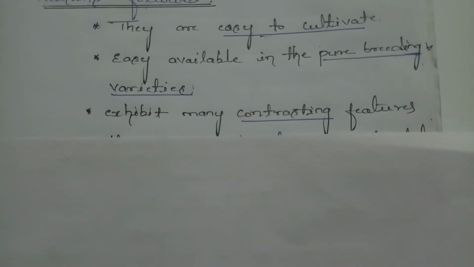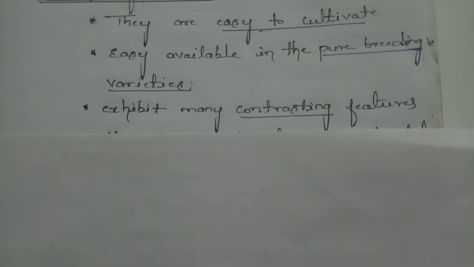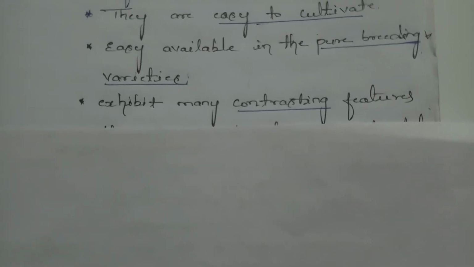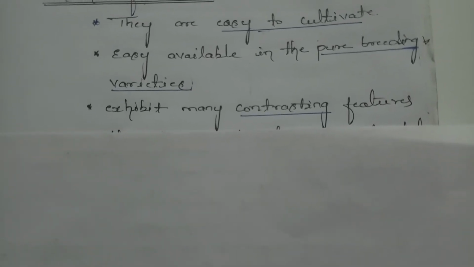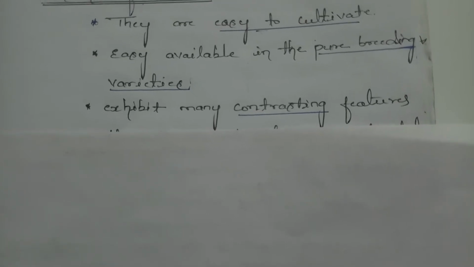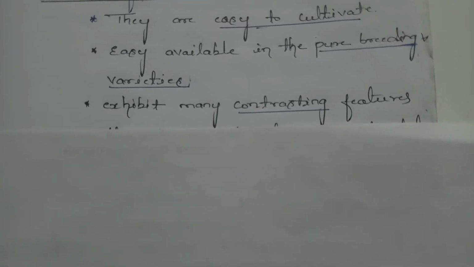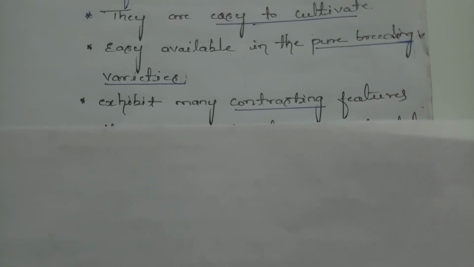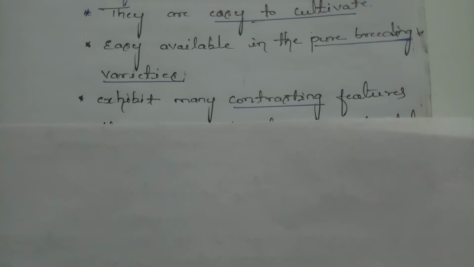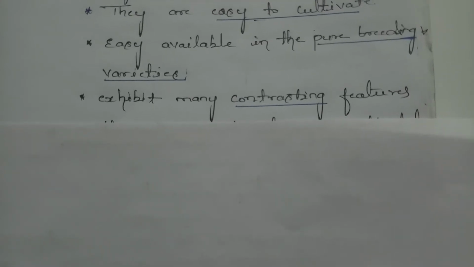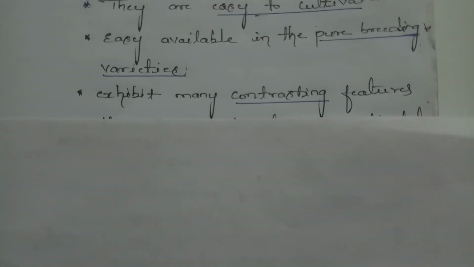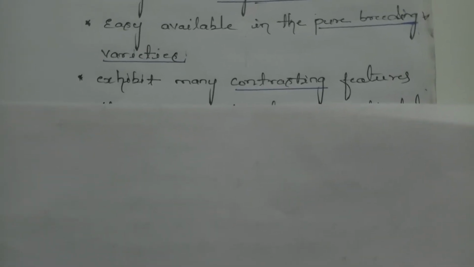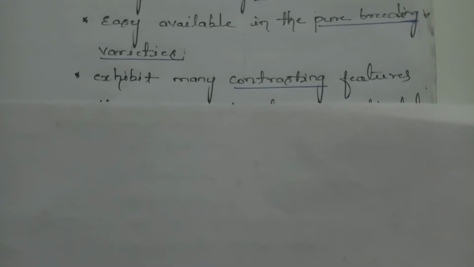The next reason is that they exhibit many contrasting characters. For example, when you take the height, it may be tall or short. When you take the flower color, it may be white or violet, or you may take the shape of the pod or the shape of the flower. These are all the contrasting characters he observed in the pea plants. He concluded that many contrasting characters were seen in these pea plants, so he selected them. This is the third reason.